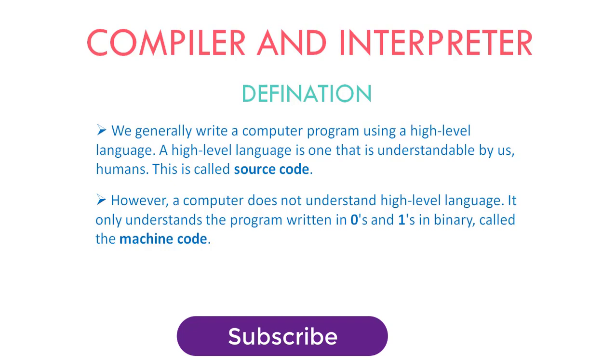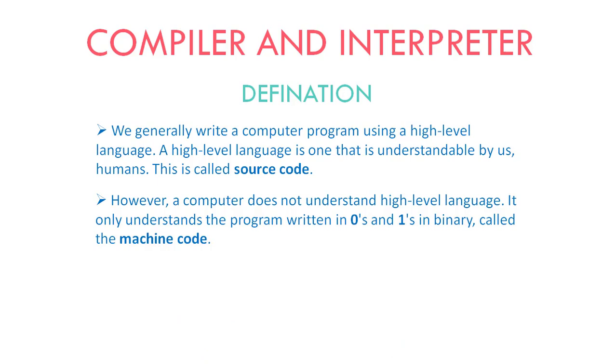A compiler is nothing, just a translator, you can say. Suppose there are two persons. One person knows English and another person knows Spanish. They want to talk with each other, but they can't because they don't understand each other's language. The English person does not know how to speak Spanish and the Spanish person does not know how to speak English. So there should be a third person who knows both English and Spanish. The third person is the translator here.